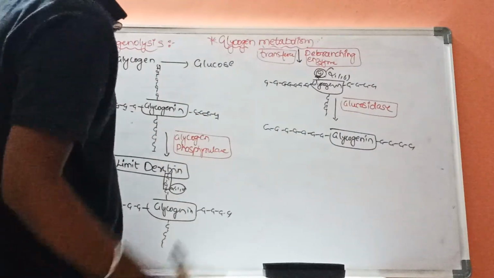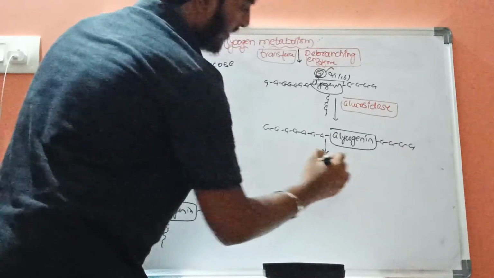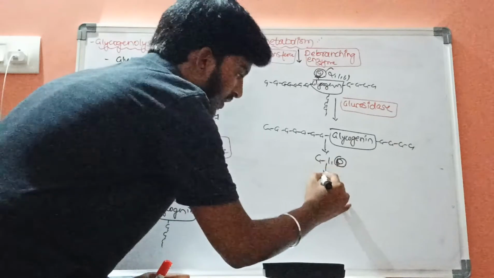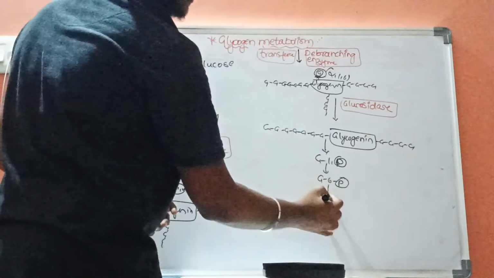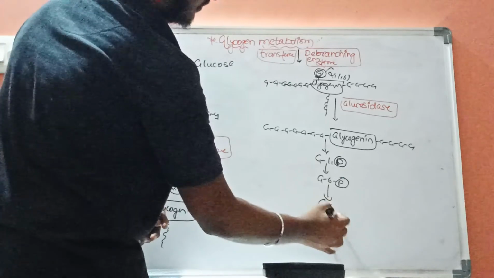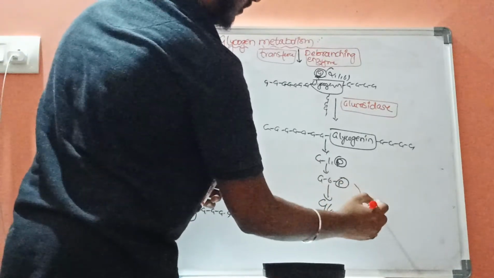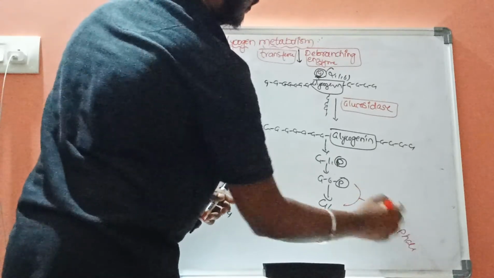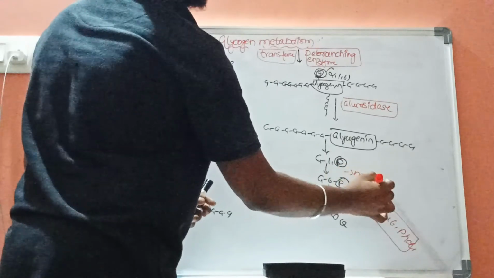As a result, it results in the formation of glucose 1-phosphate. Now this glucose 1-phosphate will get converted into glucose 6-phosphate. This glucose 6-phosphate will get converted into glucose. Here with the help of enzyme called glucose 6-phosphatase and here mutase.